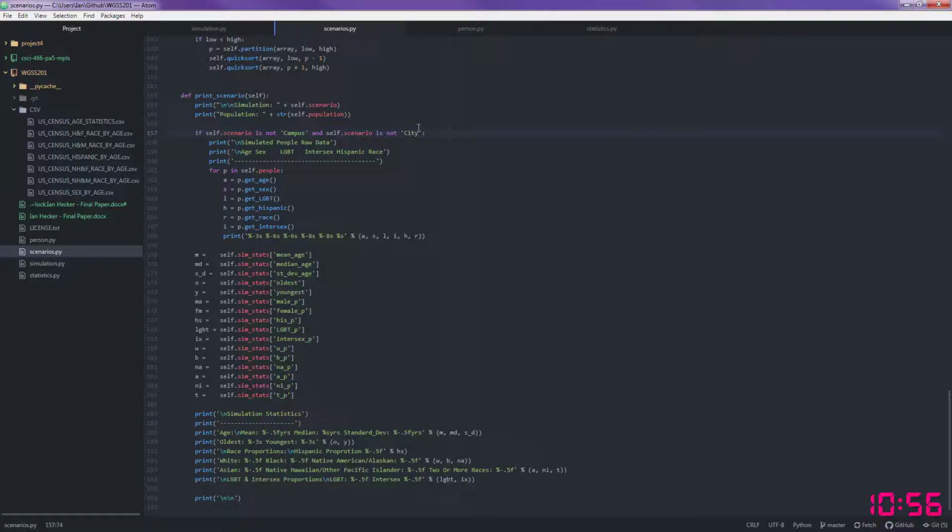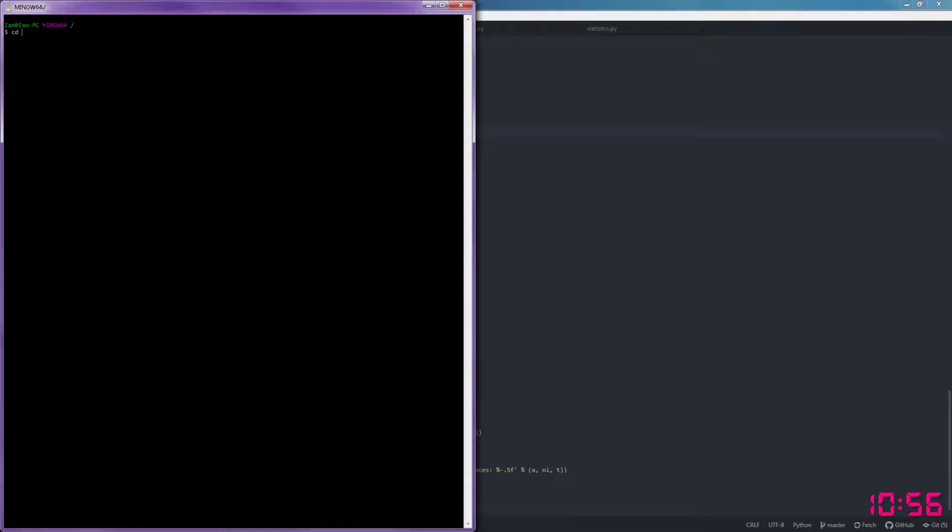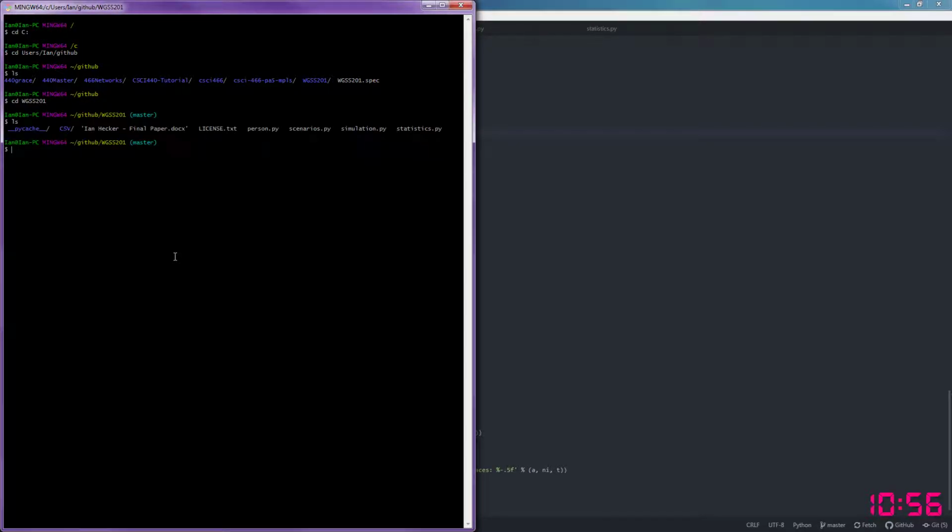So now I guess we should run it. So let me bring up a console and make sure that I swap to the directory that this Python file is in. That's important for when you run it. See, it is in this directory. We can see that simulation.py is the file that we want to run. It is in this folder.